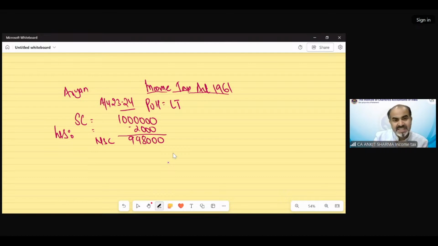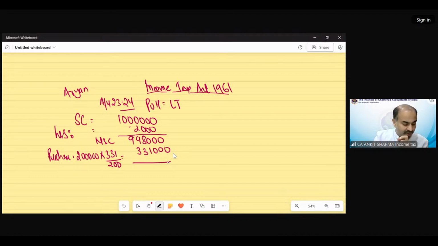Now the purchase price has been specifically given in the question, that was 2 lakh rupees, multiplied by the index of previous year 22-23 and divided by the respective index of the year of purchase. The indexed cost of acquisition would be 3,31,000. Now the remaining is my long-term capital gain, and that would be 6,67,000. I hope it's clear till now.